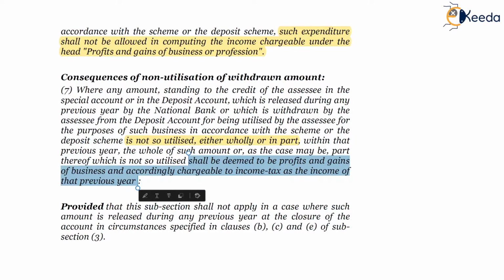So the unutilized amount will be deemed to be the profit and gains of business and accordingly subject to tax.